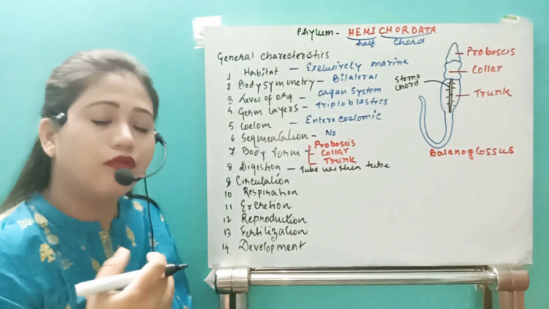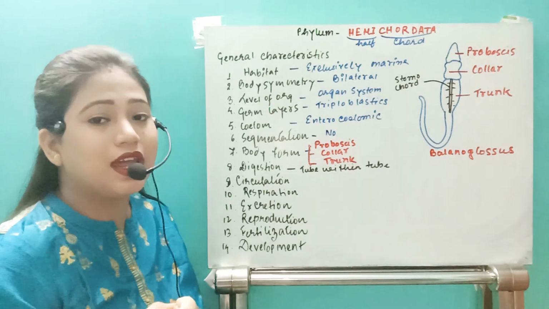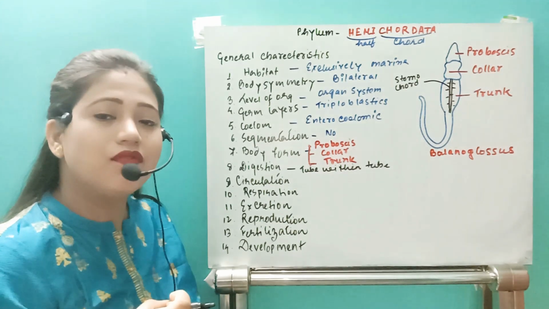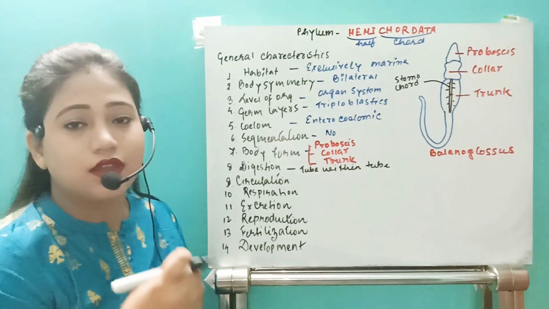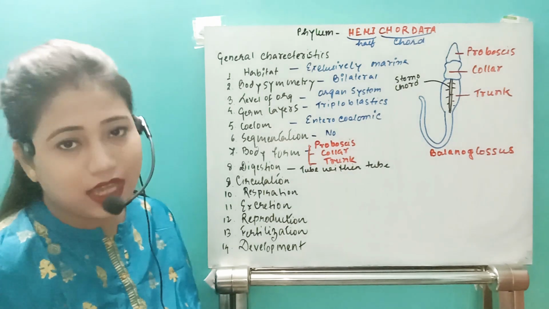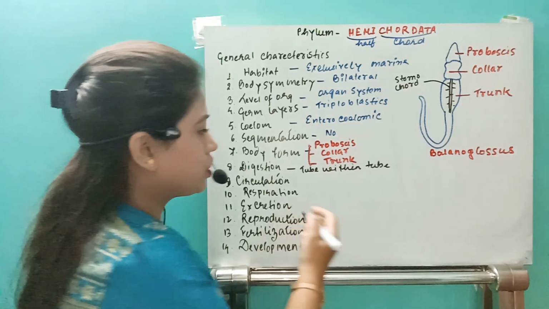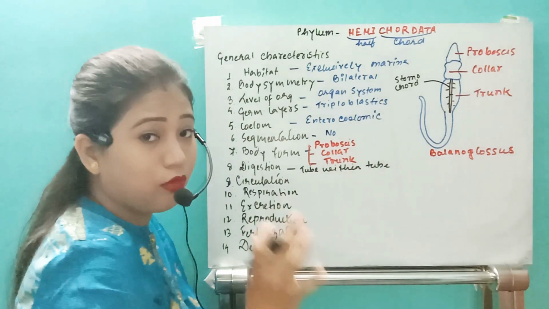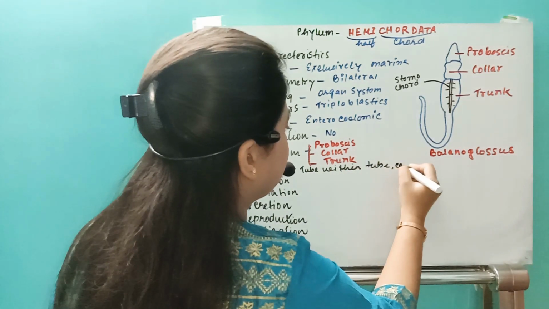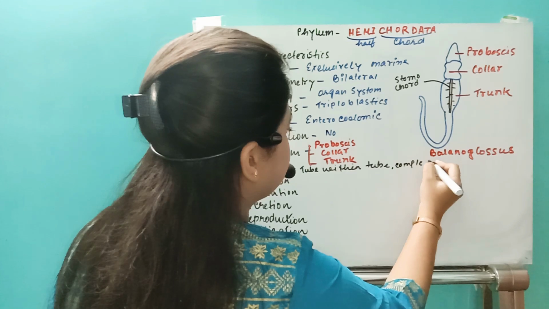They will have a complete digestive tract. That means they have a separate mouth and a separate anus, and to join those points, they will have a complete alimentary canal.